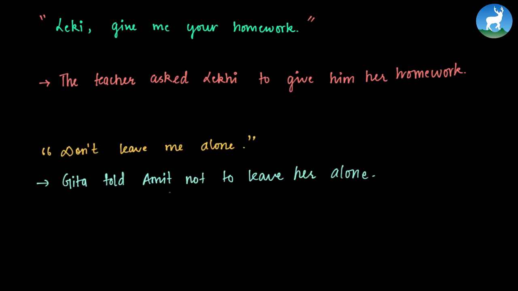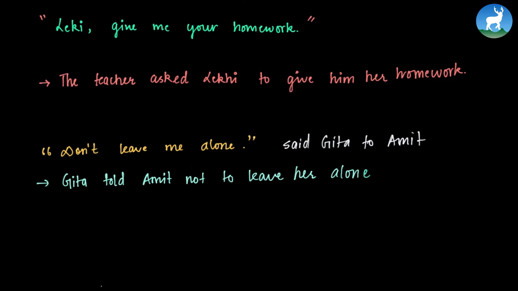But we can add it because don't leave me alone is in the inverted commas, and we could have said Geeta to Amit as well. But since we do not have it, we are assuming that Geeta told Amit not to leave her alone. And here we could have used any other names except Geeta or Amit.